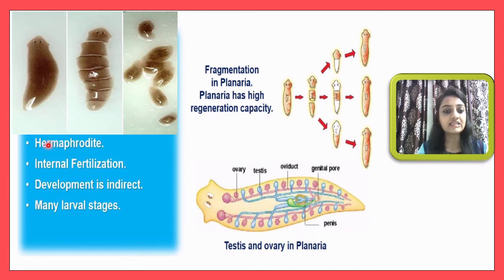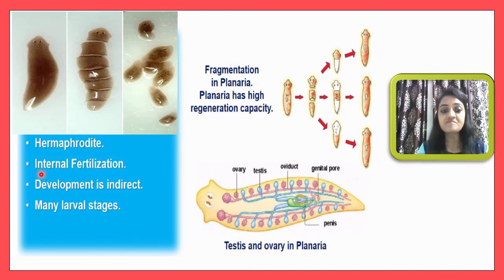And here these organisms are hermaphrodite. You know this terminology very well. What is a hermaphrodite? That means male and female sexes are not separate. So here it is not male or female, because male-related sex organs and female-related sex organs are both present in a single individual. That's why these animals are hermaphrodite.